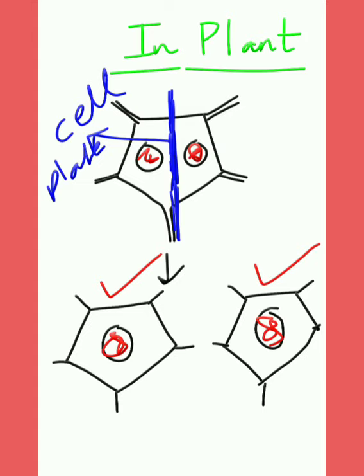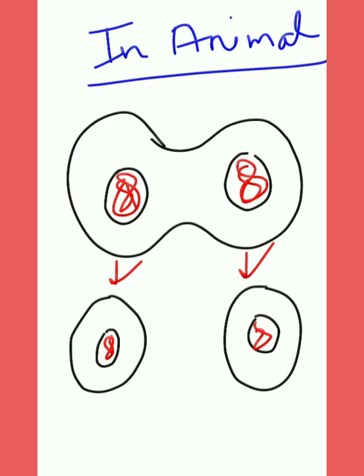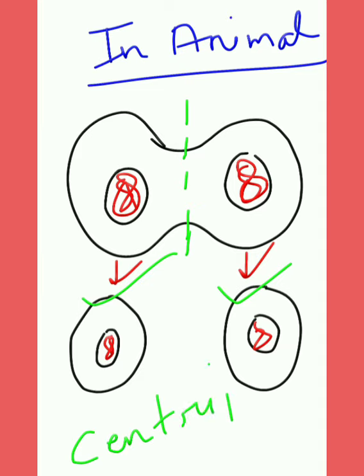This type of cytokinesis is known as centrifugal. In case of animal cells, the cell membrane starts constricting from the sides and proceeds inwards till the mother cell divides into two daughter cells, and this type of division is known as centripetal.